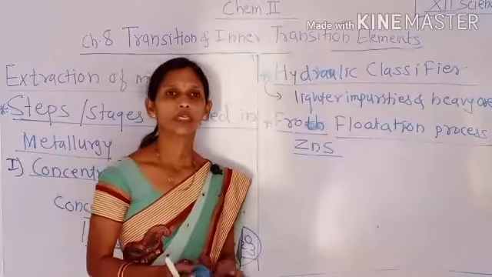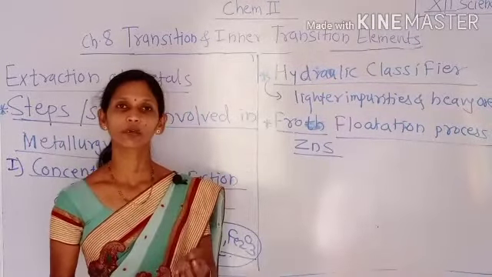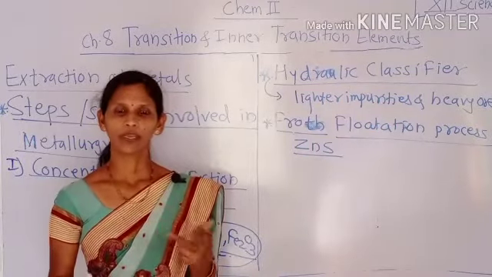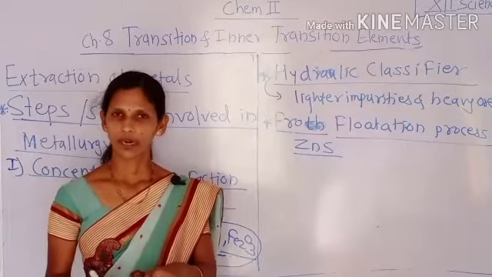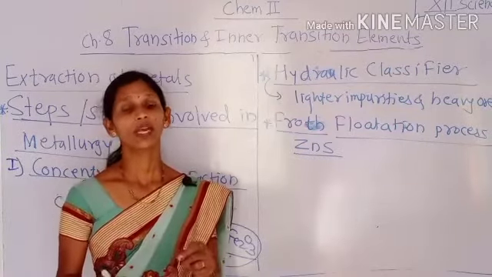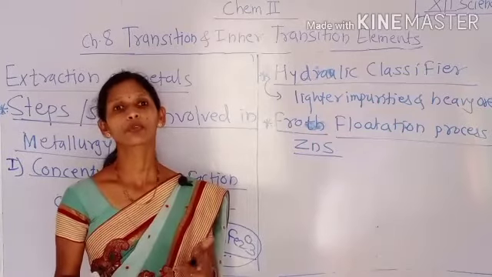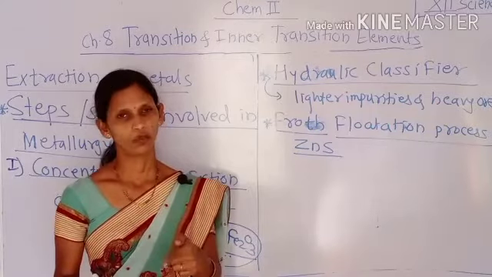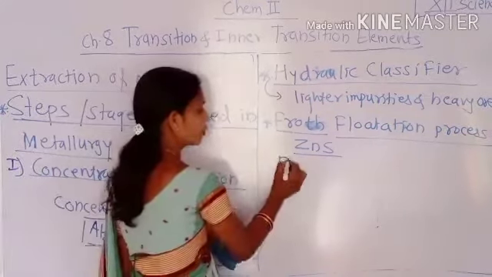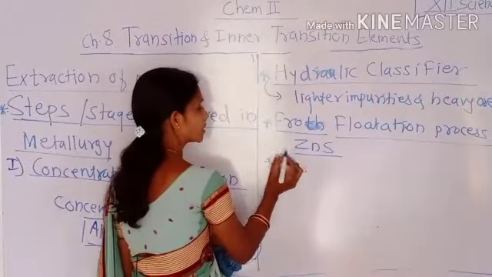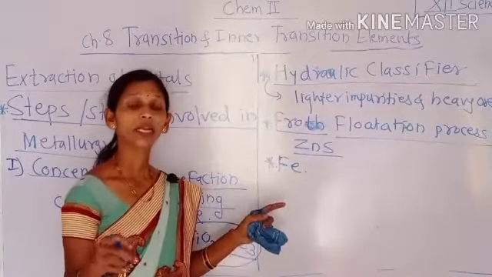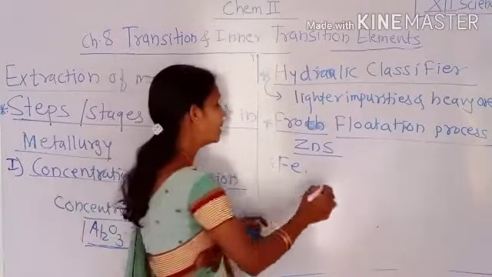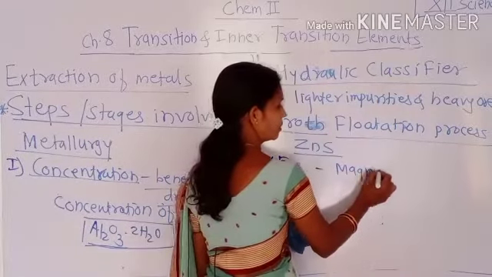Similarly, we can use the leaching process. In leaching, concentration of ore using a suitable reagent like sodium cyanide is used in the extraction of Au and Ag. As all of you studied, Bayer's process is used for the concentration of bauxite ore of aluminium. Then for concentration of iron ore, that is magnetic, if the ore contains iron, then the magnetic separation process is used.